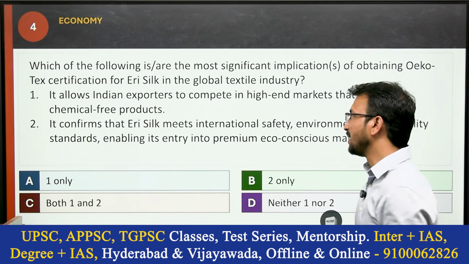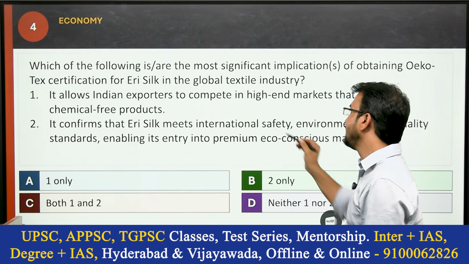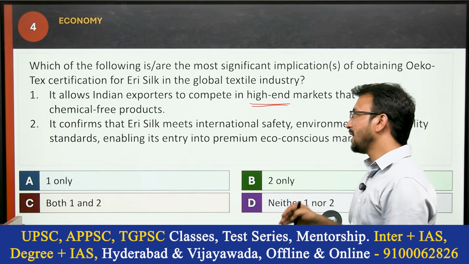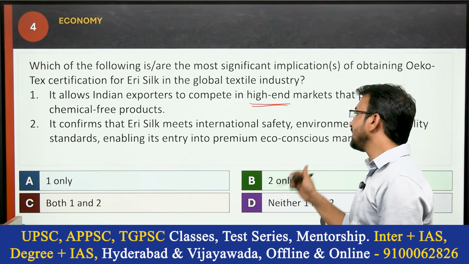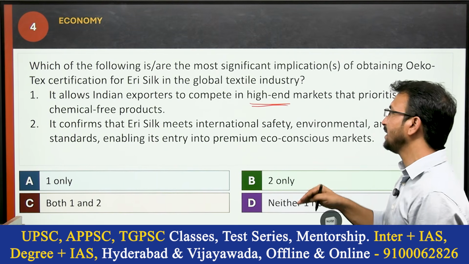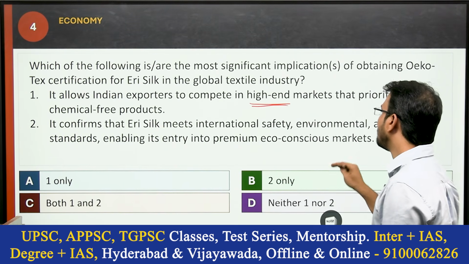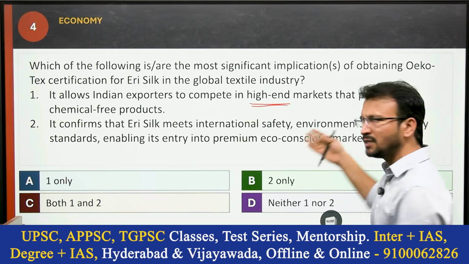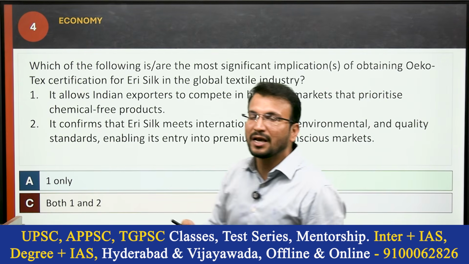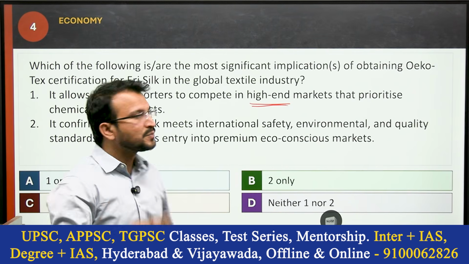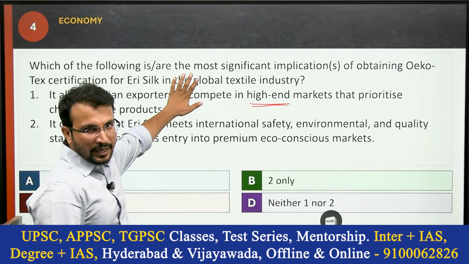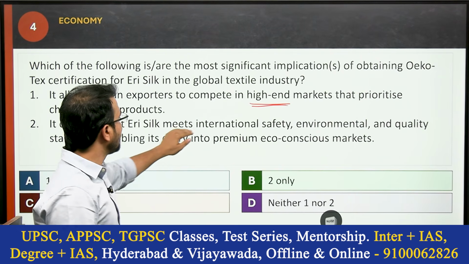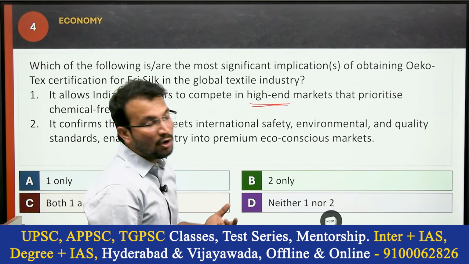Let's see the first statement. It allows Indian exporters to compete in high-end markets that prioritize chemical-free products. Second statement, it confirms that Eris Silk meets international safety, environmental and quality standards, enabling its entry into premium eco-conscious markets. Obviously, chemical-free textiles automatically will get demand in the international market. So the first statement is correct. Second statement, it confirms that Eris Silk meets international safety standards. Obviously, it is also a correct statement.